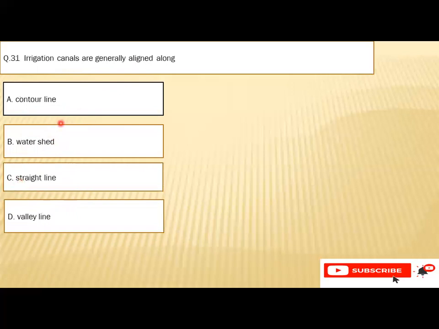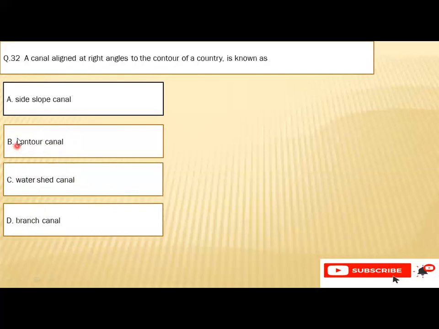Question number 31: irrigation canals are generally aligned along A. Contour canal, B. Watershed, C. Straight line, or D. Valley line. So the right option is B, that is the watershed. Question number 32: a canal aligned at right angles to the contour of the country is known as A. Side slope canal, B. Contour canal, C. Watershed canal, or D. Branch canal.